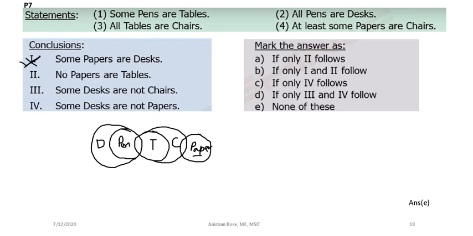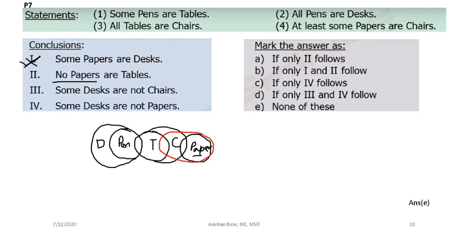Then no papers are table. This is a negative statement, so very important. You have to consider the other possibilities that you can see here. No papers are tables. So where is paper? Here is paper, here is table. Is it possible? This is not true definitely, because instead of this, you can also draw papers like this.